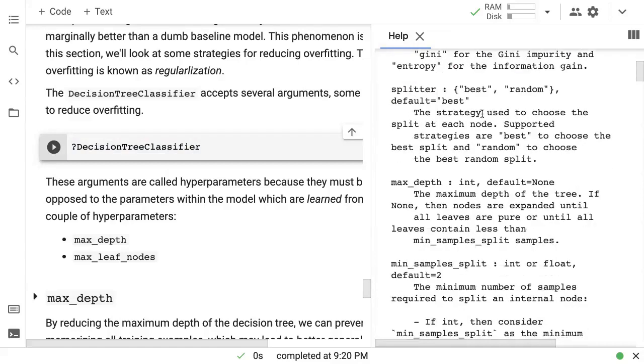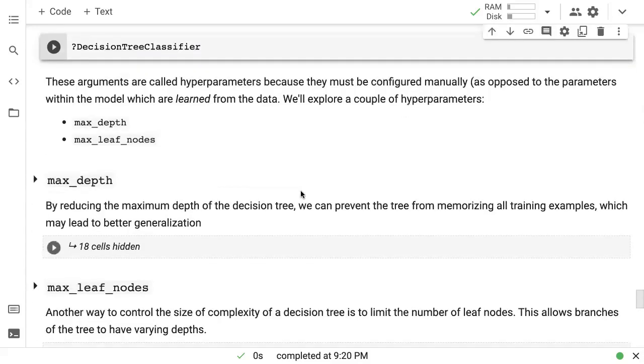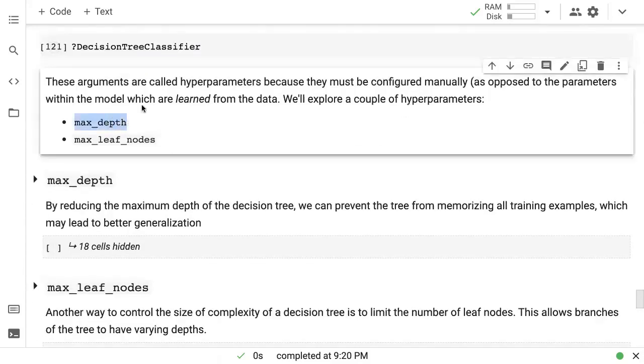You can specify a splitter. This is the strategy that is used to split at each node. By default, it picks the best strategy, which just picks the best possible split, of course with some randomization, or you can also specify a completely random split without actually evaluating different splits. But here's something interesting. You have a max depth parameter, and you can specify the maximum depth of the tree.